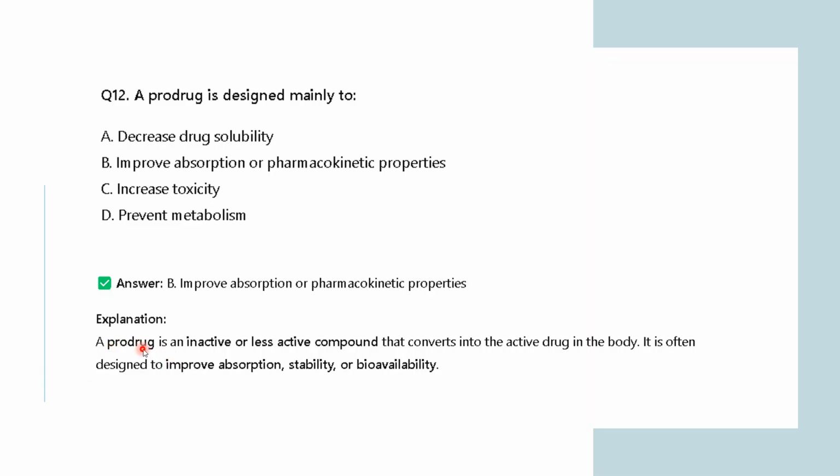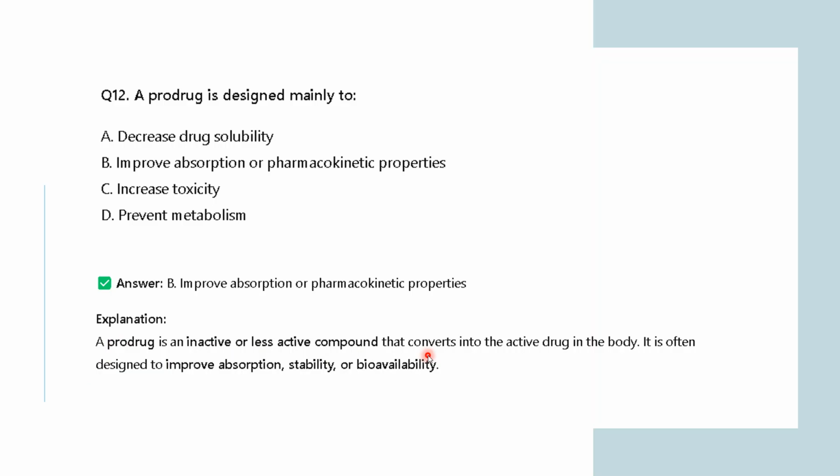A prodrug is nothing but an inactive or less active compound that converts into the active drug in the body. It is often designed to improve absorption, stability, or bioactivity.